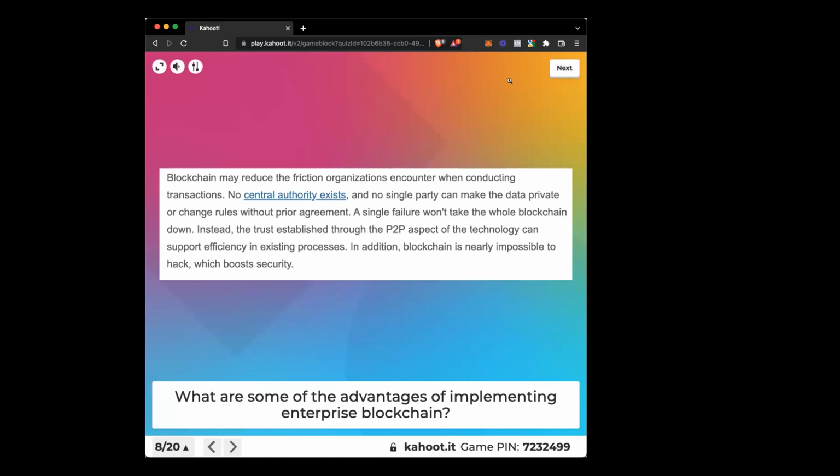The blockchain may reduce friction for organizations when conducting transactions. No central authority exists, and no single party can make the data private or change the rules without prior agreement. This is a fact. A single failure won't take the whole blockchain down. Instead, the trust established through the peer-to-peer aspect of the technology can support the efficiency in existing processes.